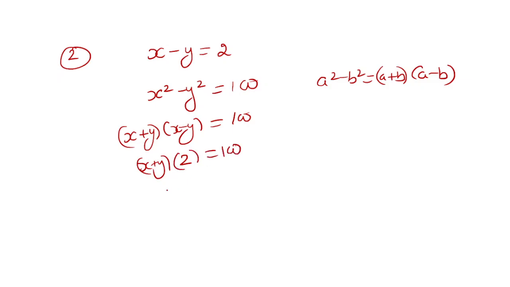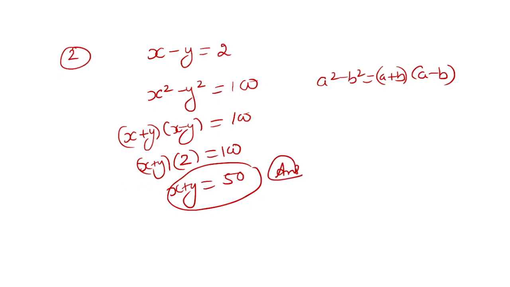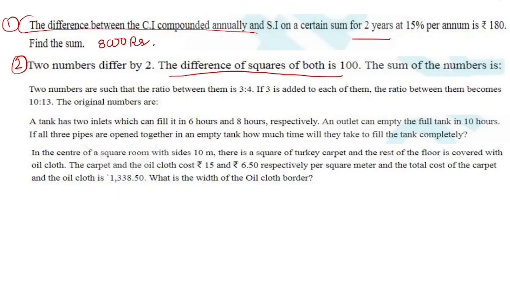Here we can solve it easily. So the answer will be 50. So the sum of the two numbers will be 50. So this is the second answer. I hope you are able to understand this second question as well. Let's move to the next question.